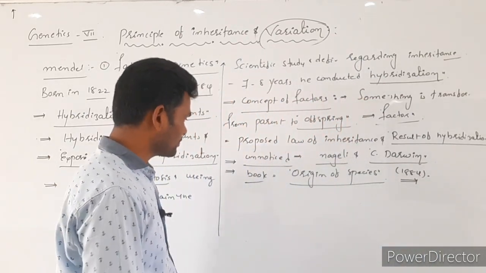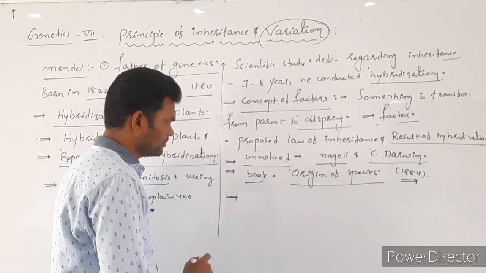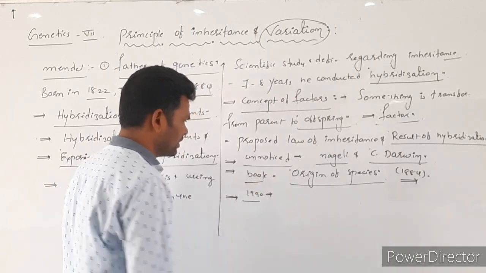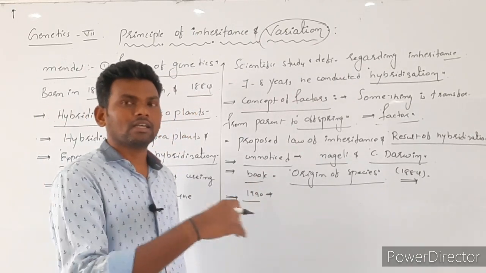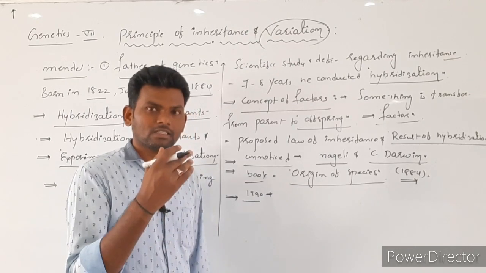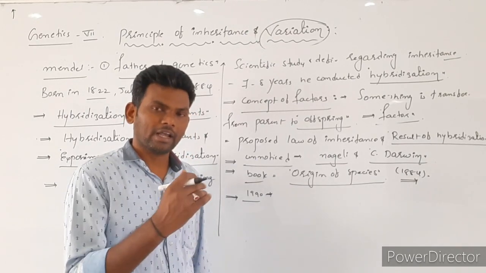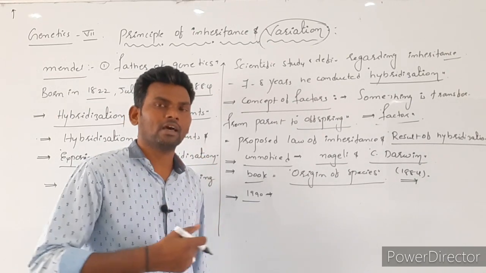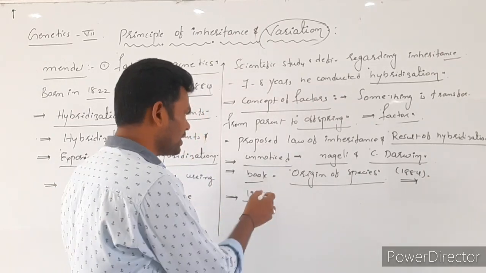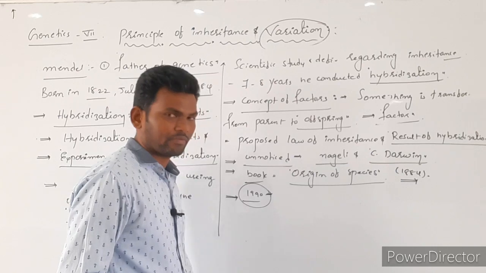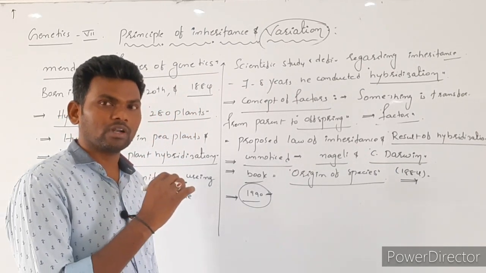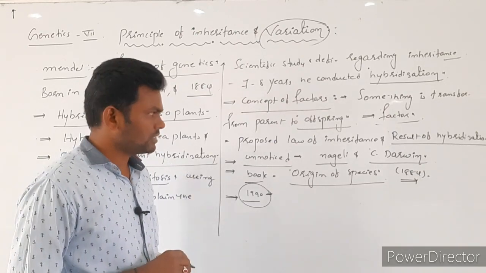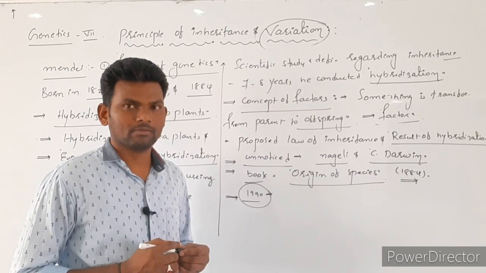Okay, next, after that, in 1900, the research regarding inheritance started again. Three scientists again found the same things, the same definitions and laws proposed by Mendel, and the same things were recognized. It means Mendel's hard work was rediscovered in 1900 with the help of 3 scientists. Okay, so this is the information regarding Mendel.